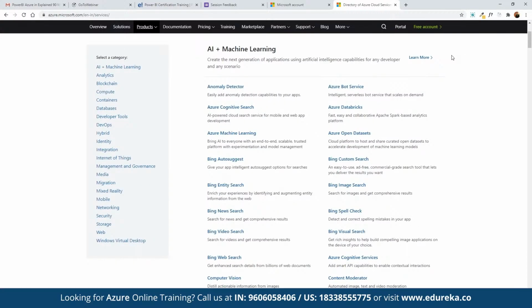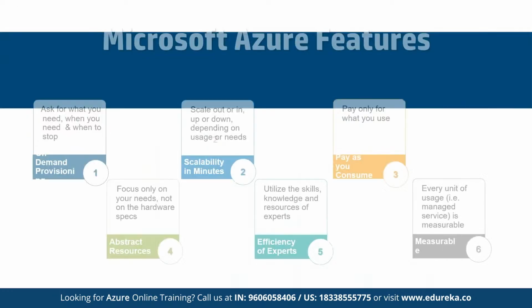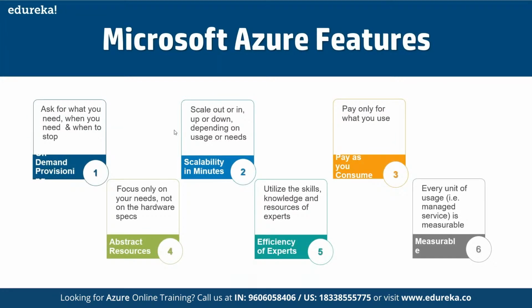AWS currently offers almost 175 services, whereas Azure offers more than 200. Azure is one of the leading platforms for cloud computing through which we can choose multiple services in different categories and then get started.